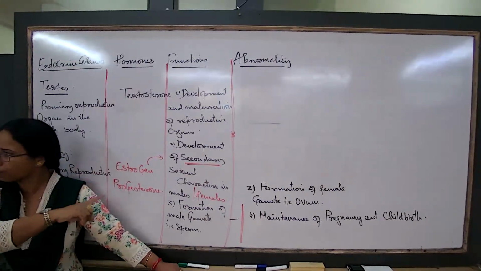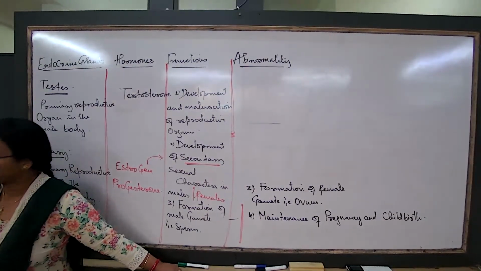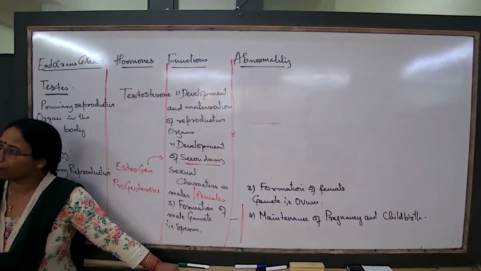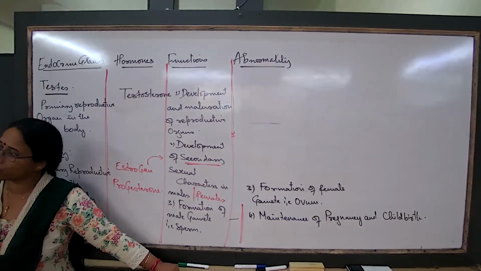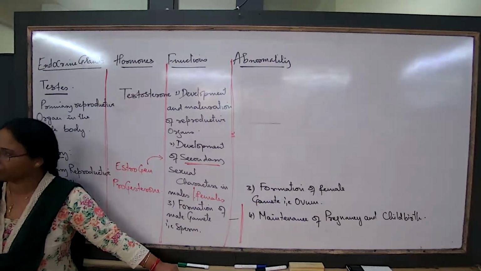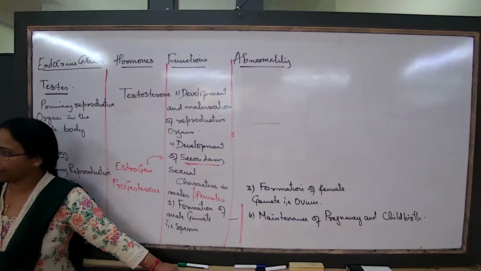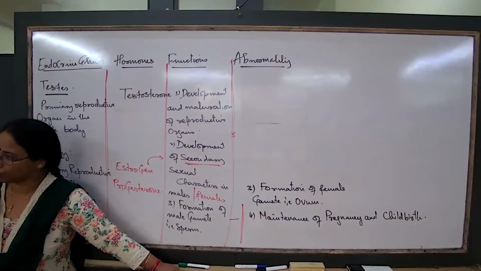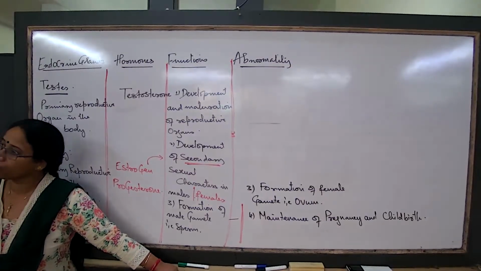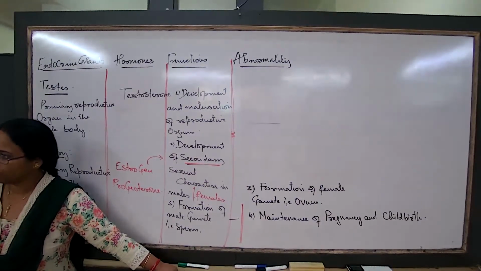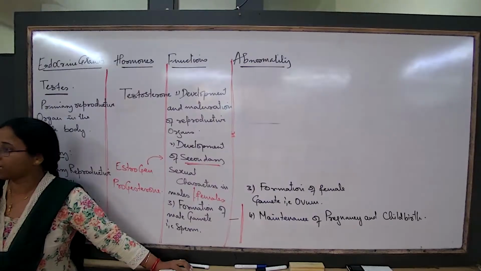No. In their body, the number of chromosomes is extra. Instead of 46, it is 47. One particular chromosome is extra in their body. Always more is not good; not everything more is better.